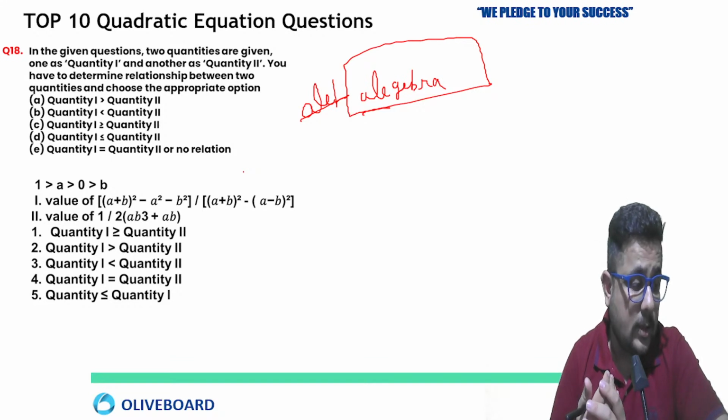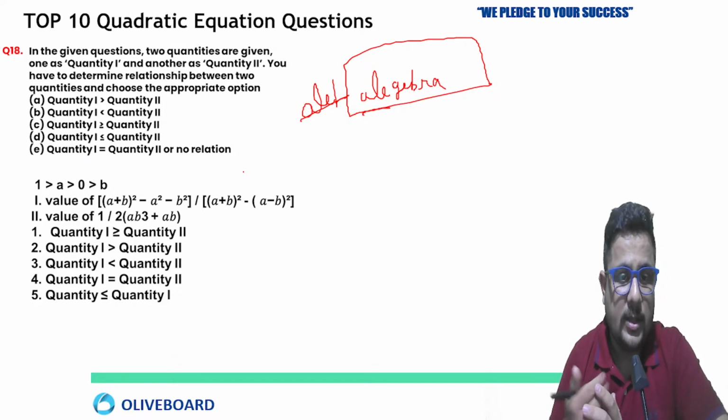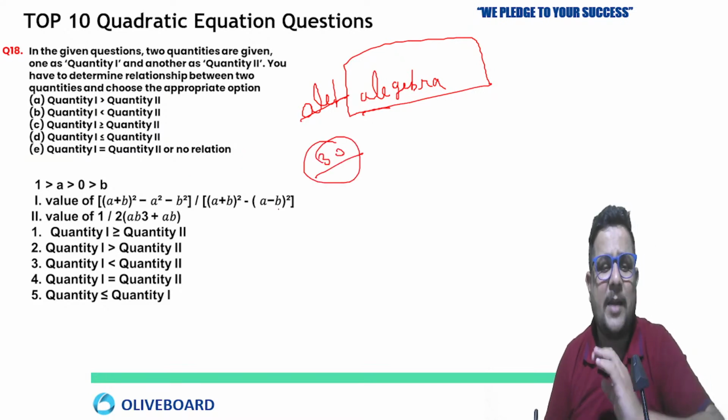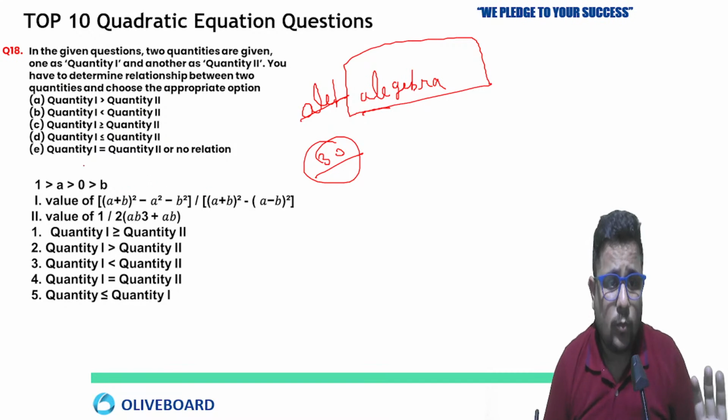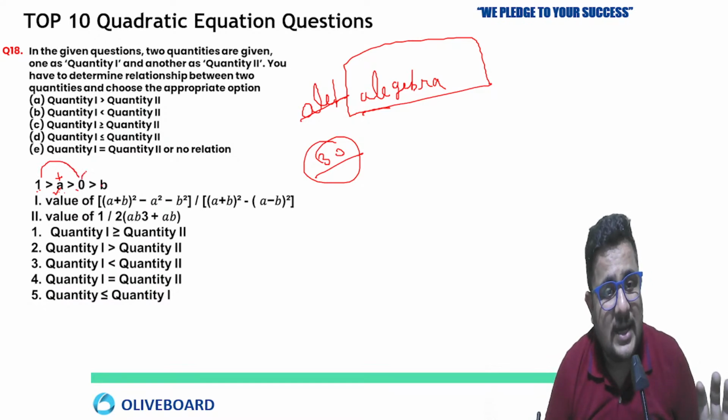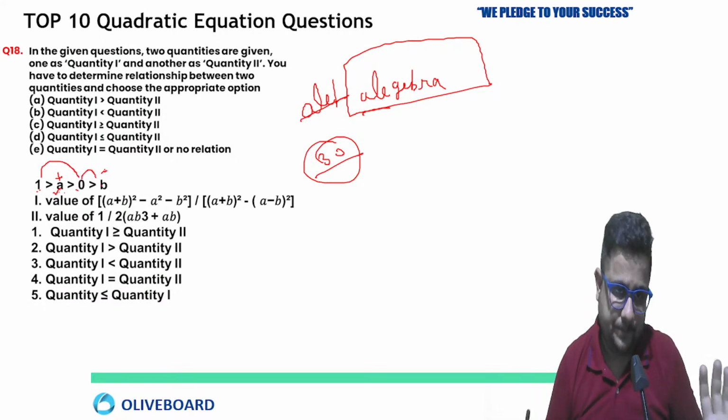No, this one is not homework. You have to answer. I'm giving you 30 seconds. Within 30 seconds it can be done if you know the formulas. What they have given: 1 is greater than a is greater than 0, means a is positive, between 1 and 0. And b is less than 0, means b is negative.